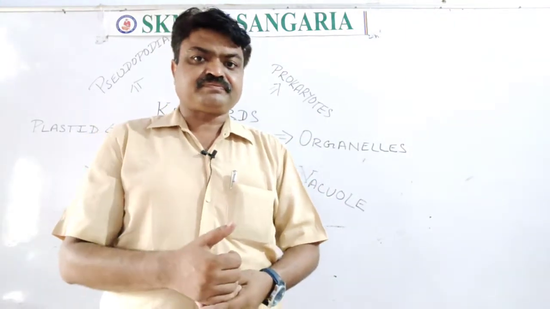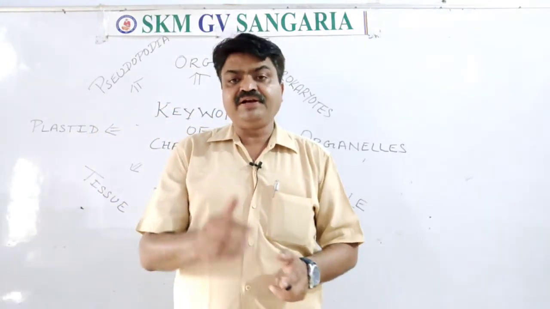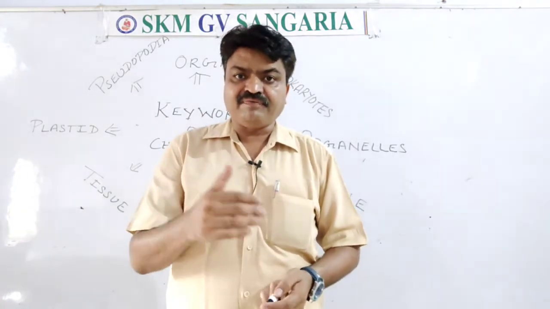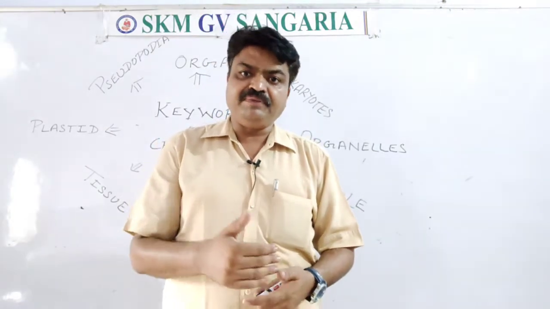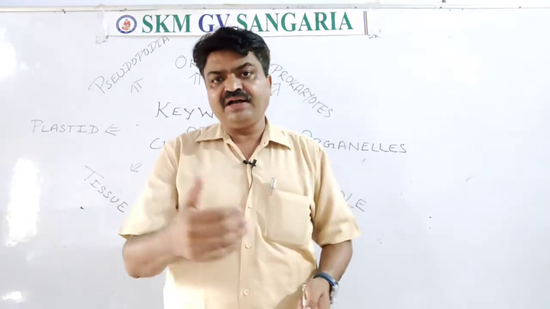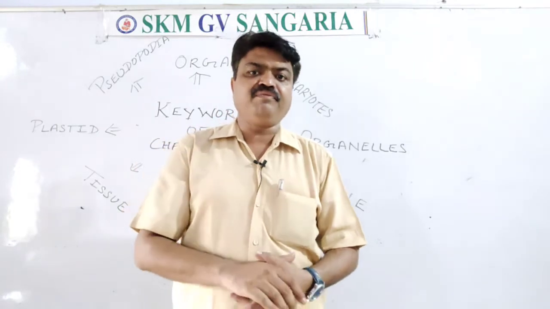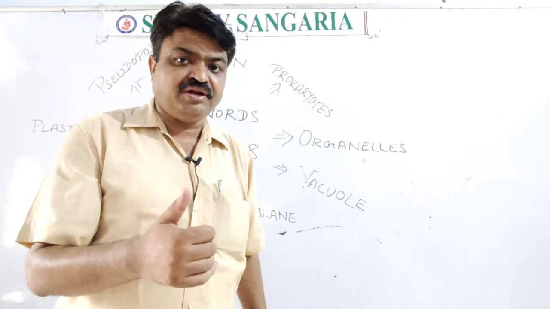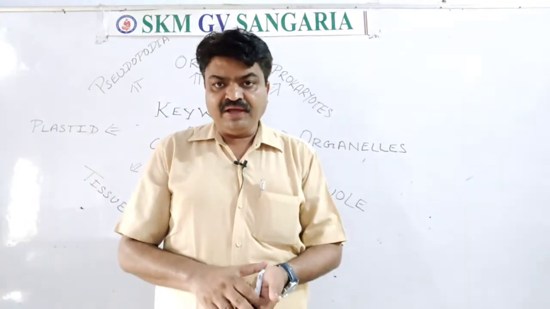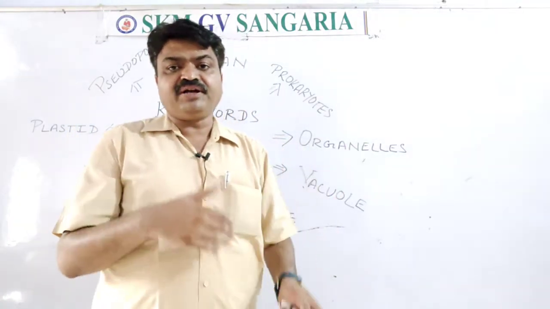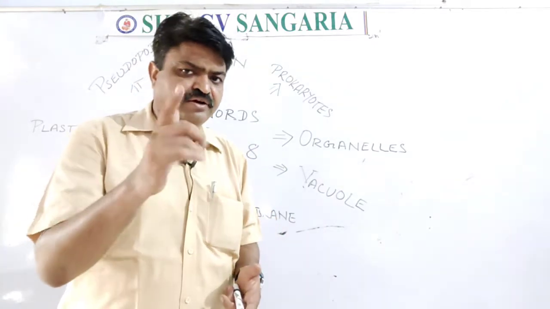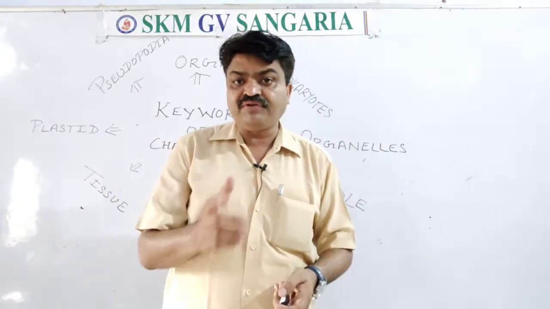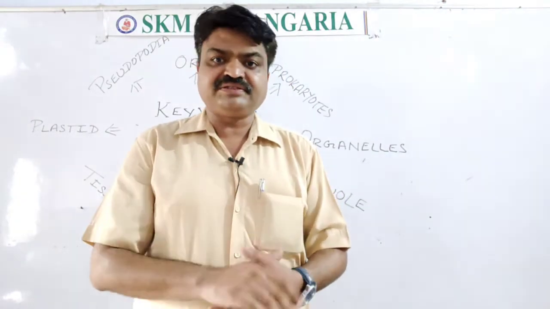It is found inside the cell, and it forms lipids, and it also forms protein with the help of ribosomes, and it also helps in transportation of different substances. That's why the endoplasmic reticulum is known as the roadways or pathway of the cell.